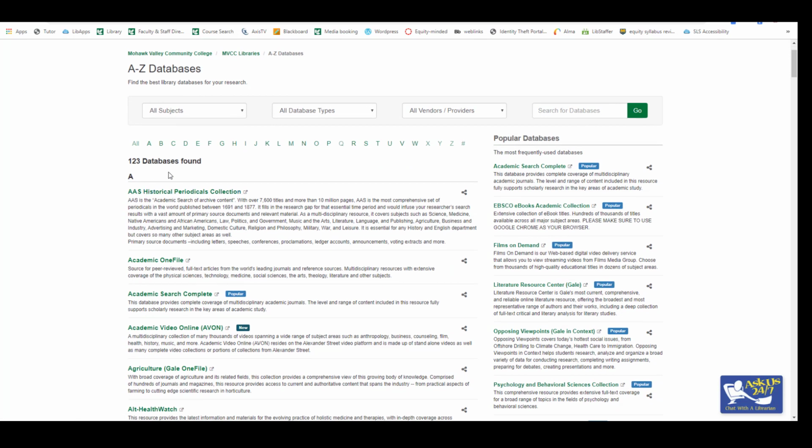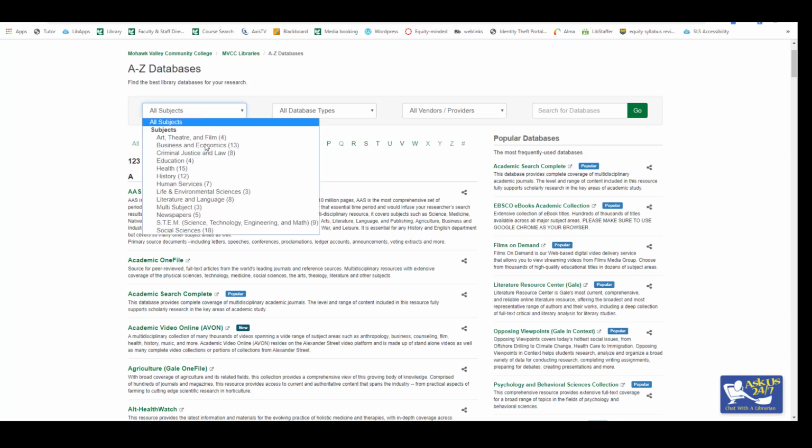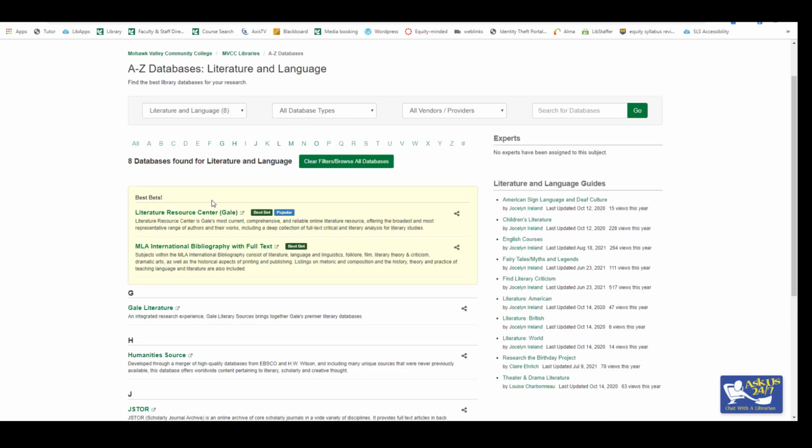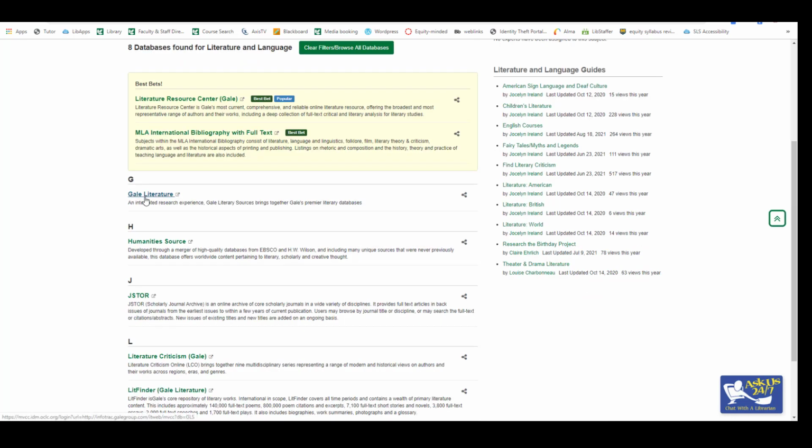The library has over 100 different databases, but only a handful are good for literary criticisms. So to navigate to those, we can go to this All Subjects drop-down menu and select Literature and Language. Gale Literature is a great place to find literary criticism, so I'll go there.